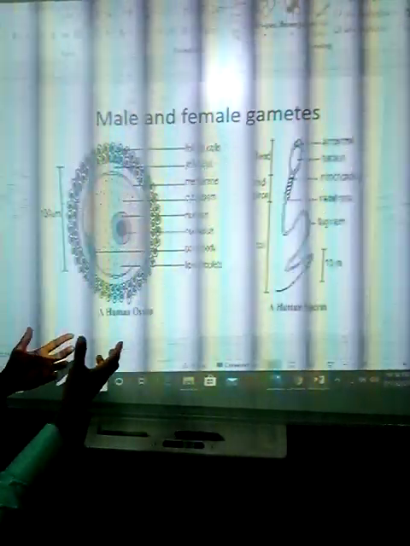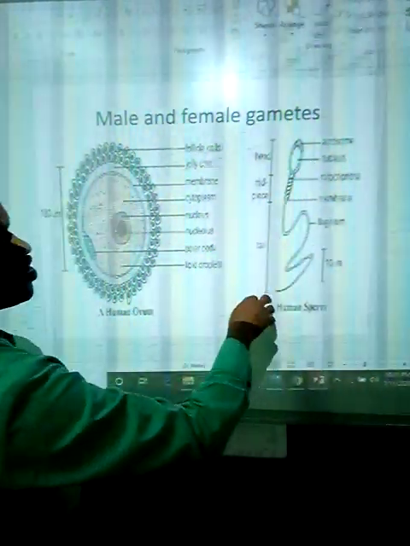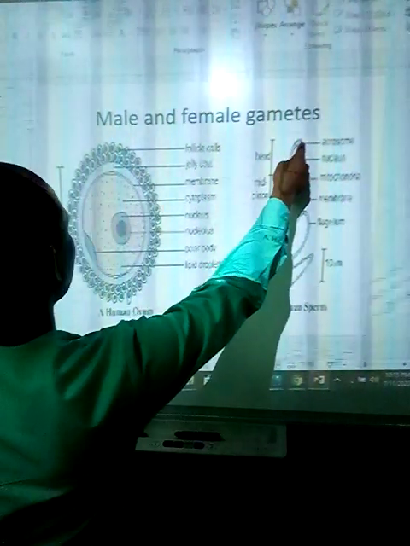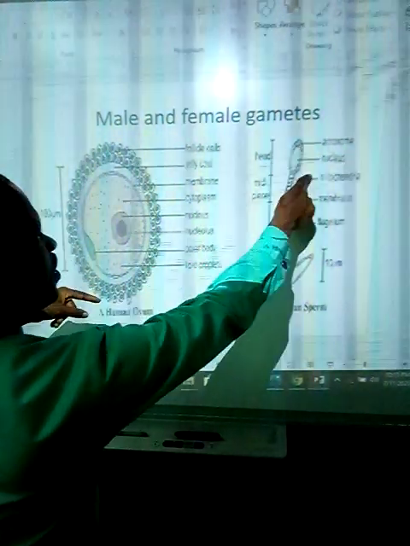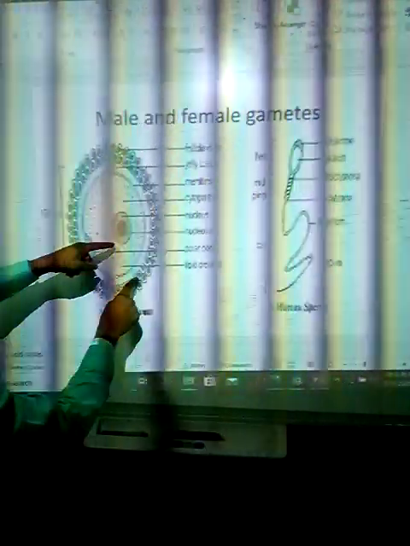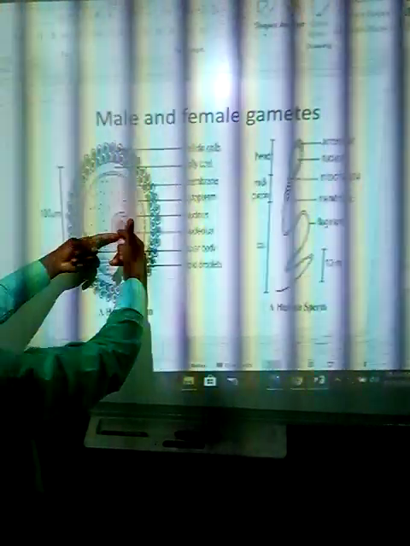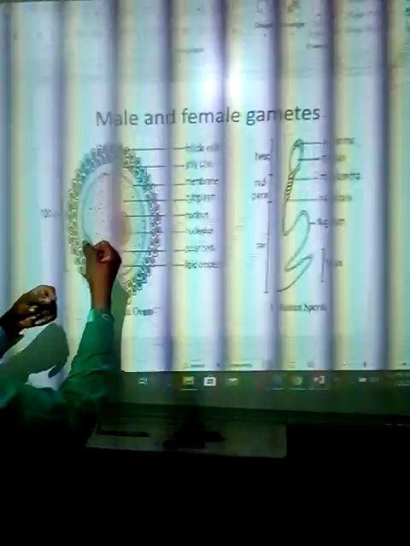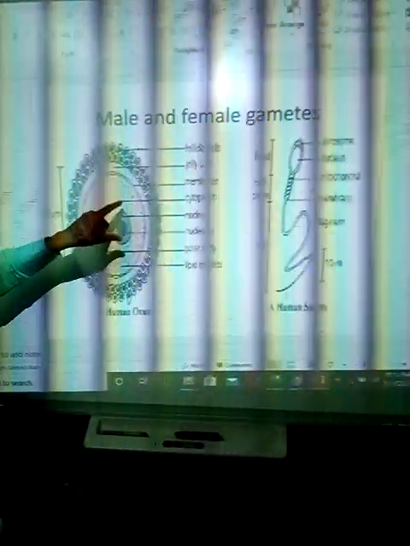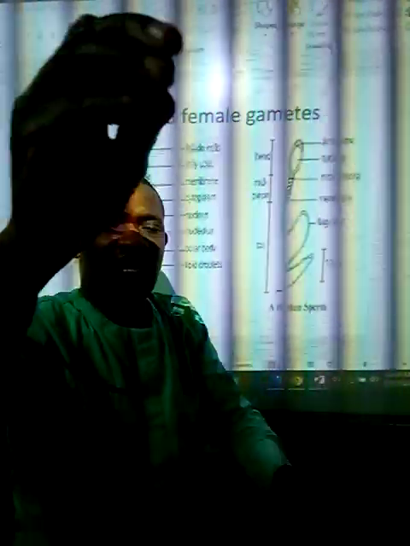It's not microscopic. Now, the head of the sperm contains the acrosome and the nucleus. In the process of fertilization, the head of the sperm, which contains the nucleus, dissolves this shell, this membrane. Now, it fuses with the nucleus of the egg cell, and when that is fused, that is what we call fertilization.